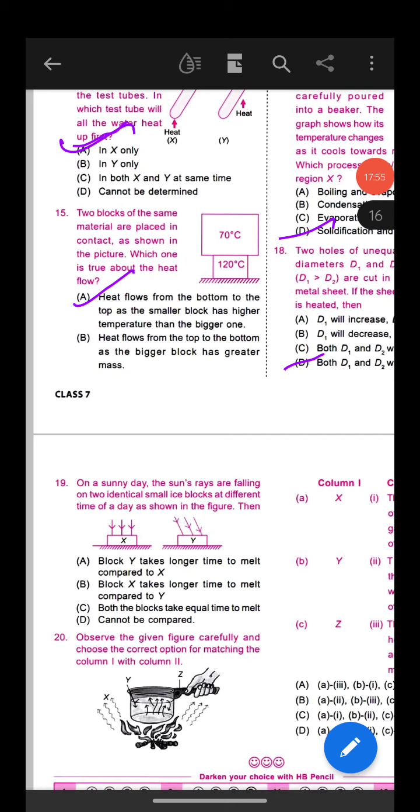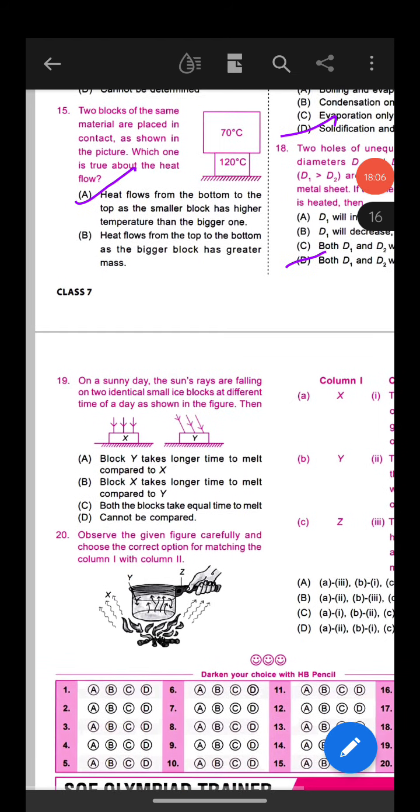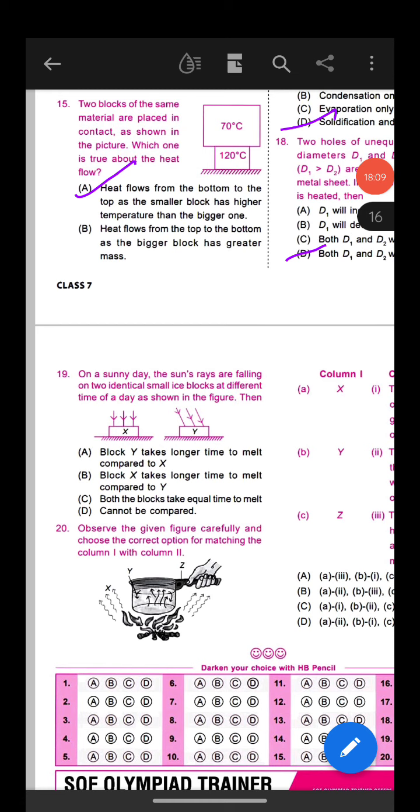Question number 19. On a sunny day, the sun's rays are falling on two identical small ice blocks at different times of a day as shown in the figure. Then what happens? Option A, block Y takes longer time to melt compared to X. Option B, block X takes longer time to melt compared to Y. Option C, both the blocks take equal time to melt. Option D, cannot be compared.